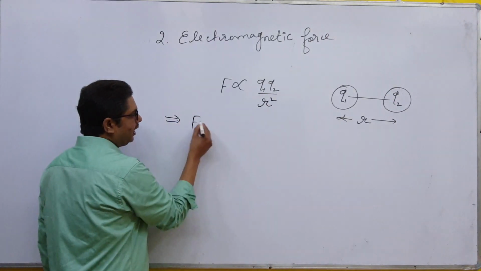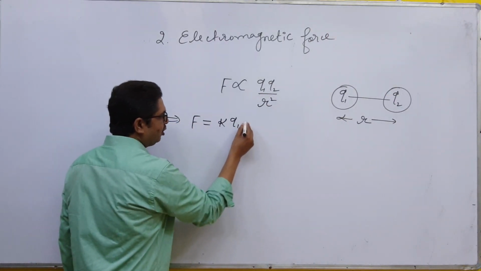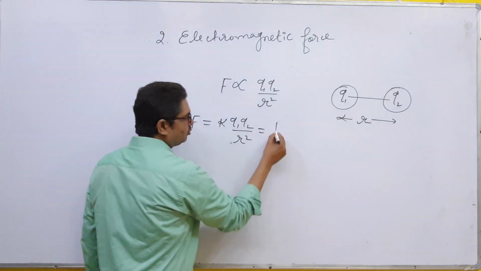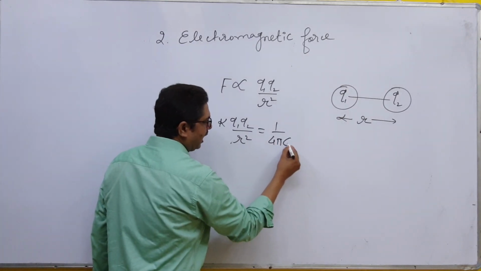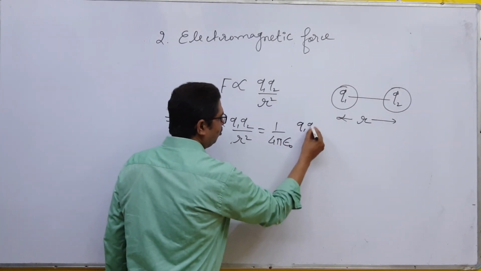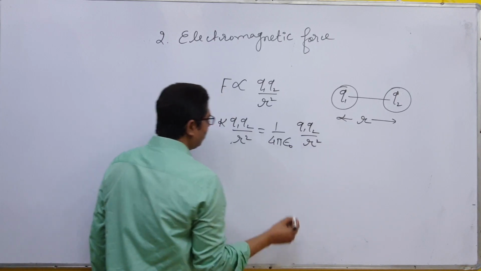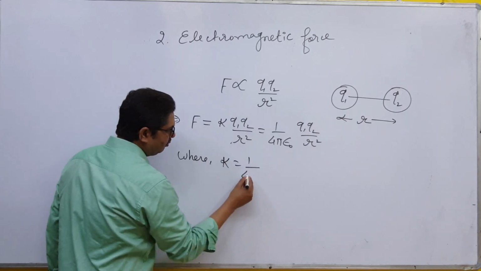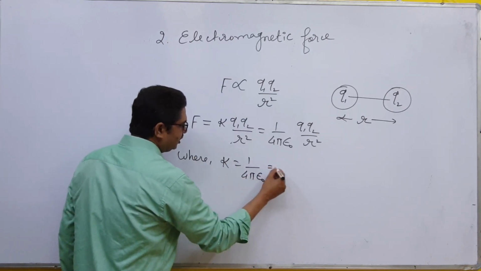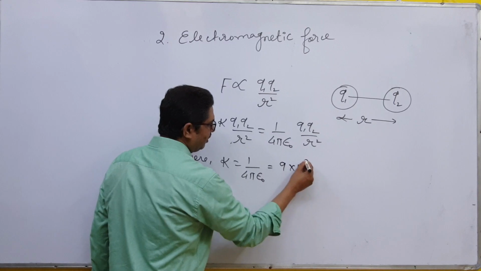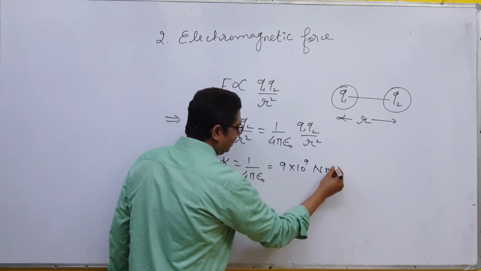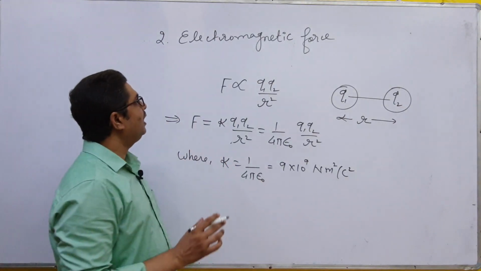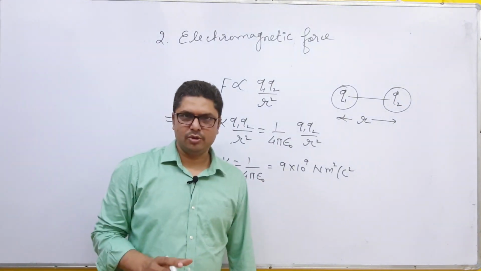So F equals k q1 q2 by r square, where k is 1 by 4 pi epsilon naught, which equals 9 into 10 to the power 9 Newton meter square per Coulomb square. This is said to be the electromagnetic force.